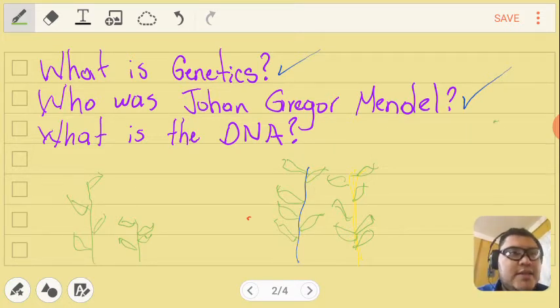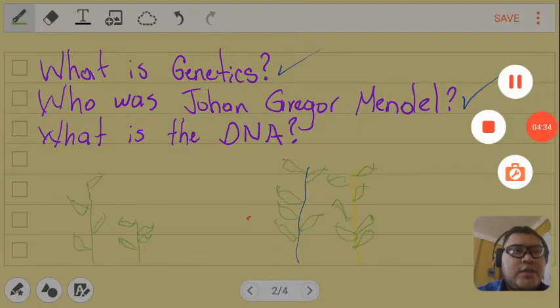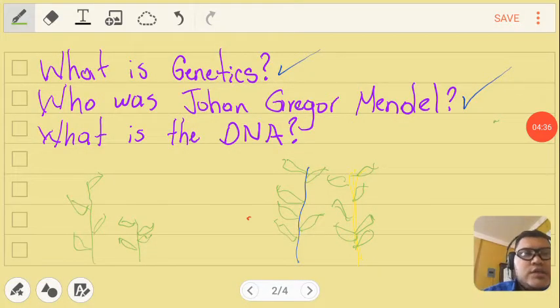Remember that Johann Gregor Mendel did a lot of experiments, but he wasn't a scientist. He was a monk. It's interesting to know that a monk applied the scientific method even without knowing about it. He presented his discoveries to the scientific people, and all the scientists didn't accept his theory.